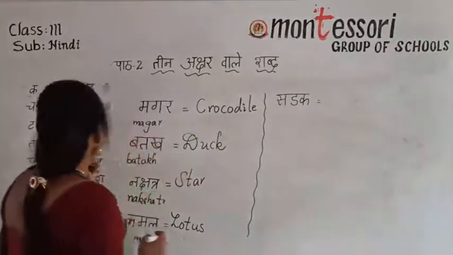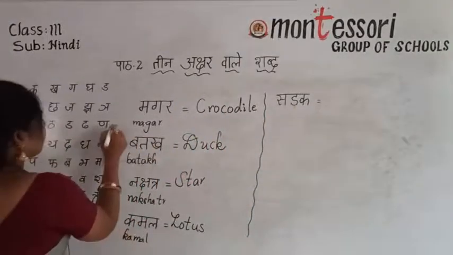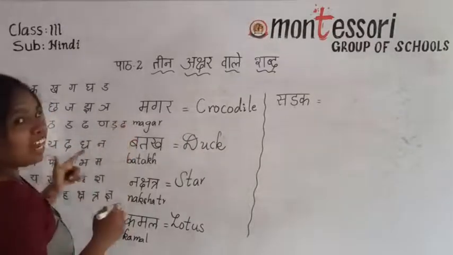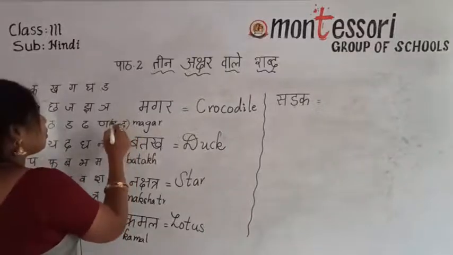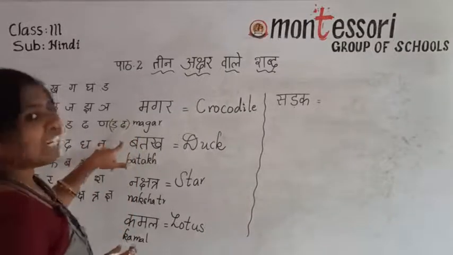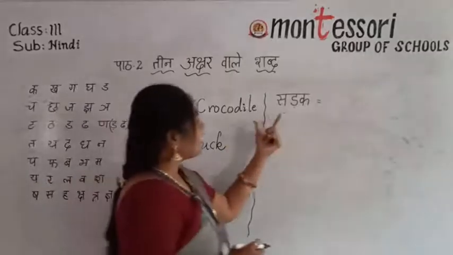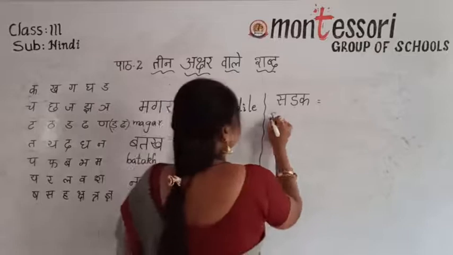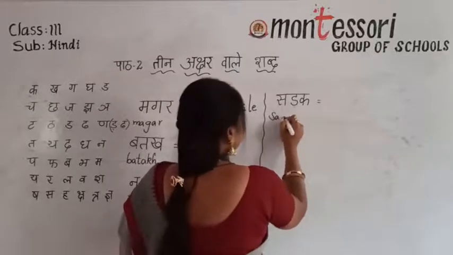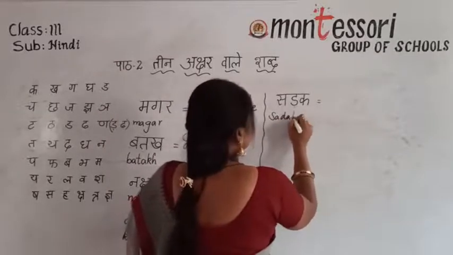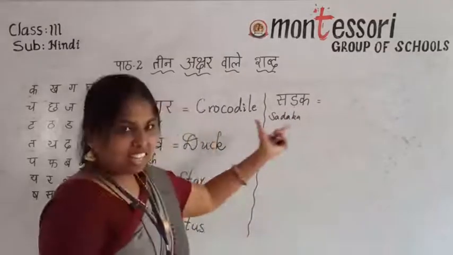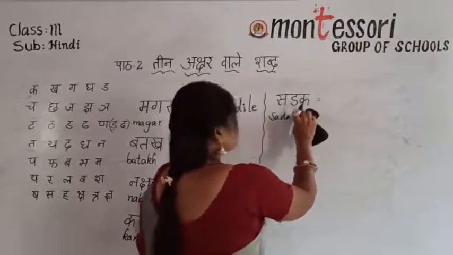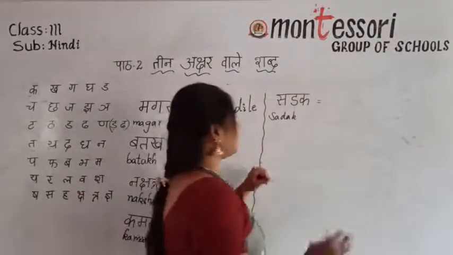I told you. Ta, tha, da, dha, ana after. This one also there. Ada, adha. What is the pronunciation of this one? Ada and adha. Okay. Sa, Ra, Ka. Sadak. Sa, Ra, Ka. Sadaka. We are not saying a sound na. It will become sadak.